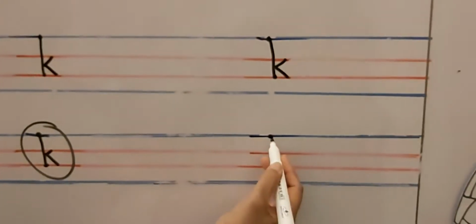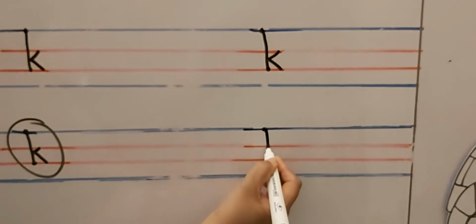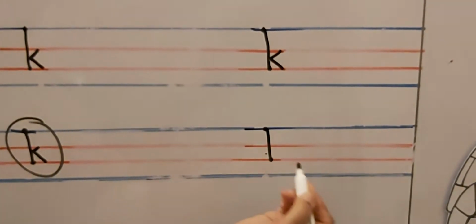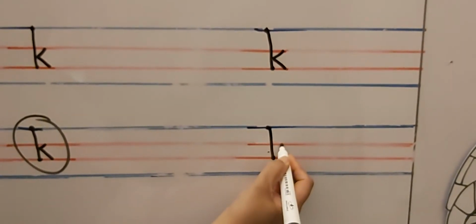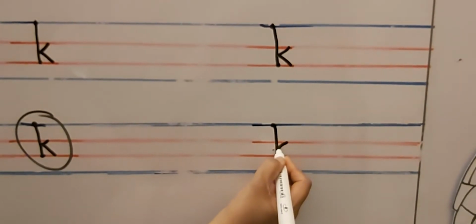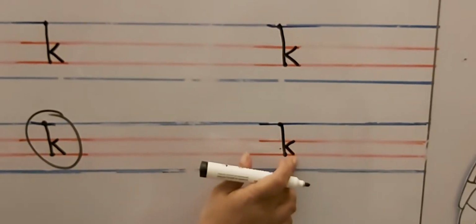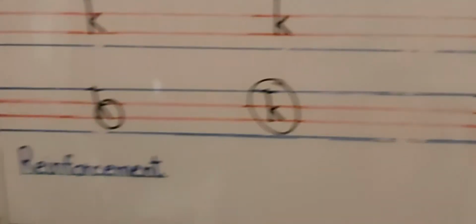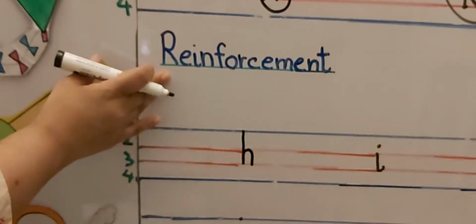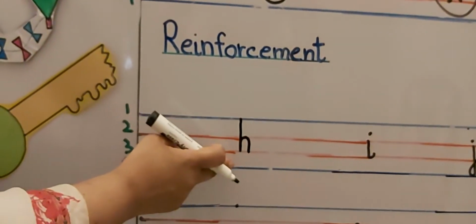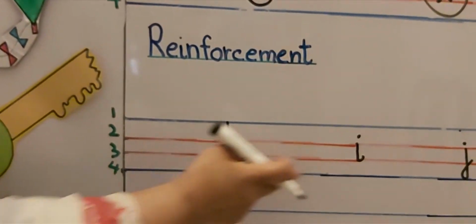Now put your pencil on the dot, make a straight line, touch line number 3, pick up your pencil, put your pencil on line number 2, make one slanting line and one more. Now look, my two slanting lines are equal. They are equal in size. Okay. Now come over here. This is your reinforcement part. You will trace and write letter H, I, J and K.